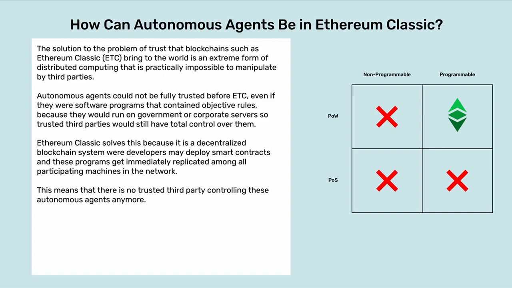Ethereum Classic solves this because it is a decentralized blockchain system where developers may deploy smart contracts, and these programs get immediately replicated among all participating machines in the network. This means that there is no trusted third party controlling these autonomous agents anymore.